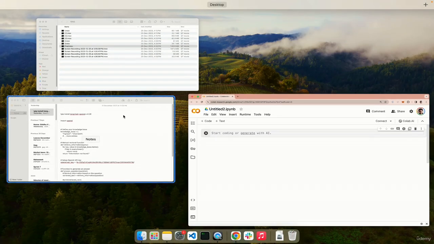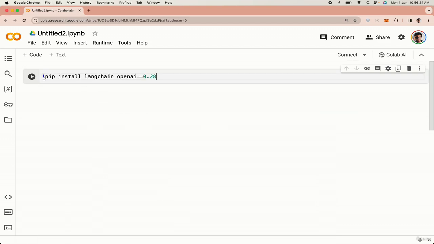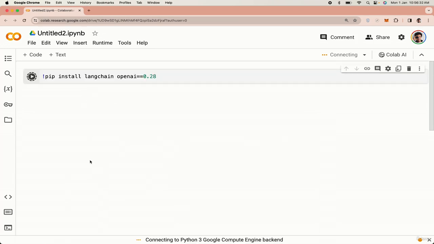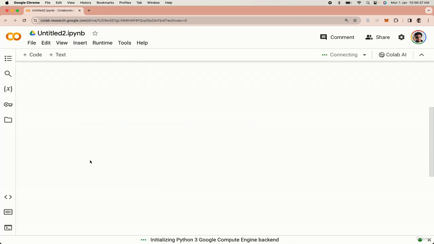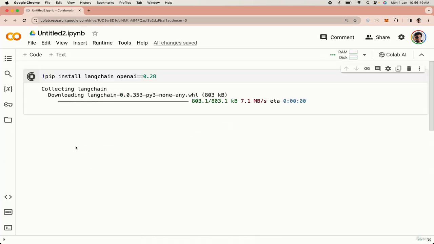First, let me install a few libraries, and then I'm importing OpenAI. It's taking time to install. We will wait for a second. It's initializing Python 3 and trying to install.